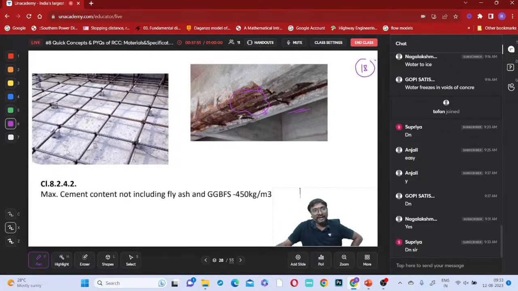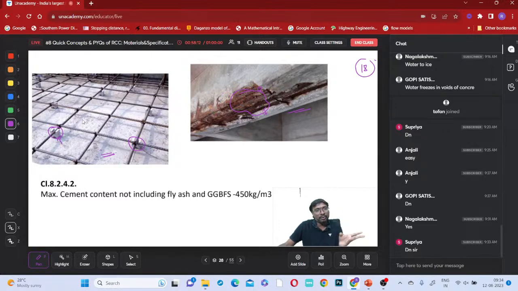Definitely. How can you maintain this cover, right? These blocks or sheets will provide and maintain this cover, right? Have you observed? This is your bottom formwork plate, and you provide these blocks. Those blocks must correspond to the cover, and you place the reinforcement bars above.